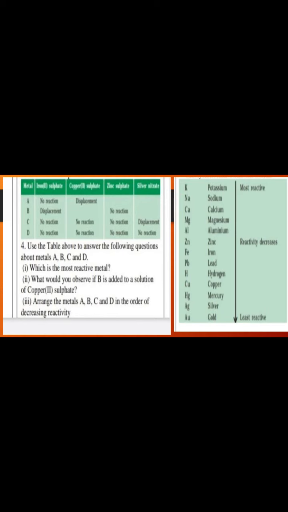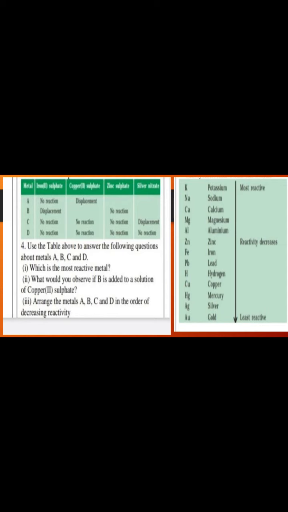Now B is displacing iron. So if B is able to displace iron, then B must be above iron, and with zinc it is not showing any reaction, that means it will be either zinc or below zinc. Between iron and zinc no one is there, so B must be zinc. C is showing no reaction with copper, zinc and iron, and only displaces silver from silver nitrate. So it may be either mercury or copper itself. And the last one is showing no reaction with all of them, so it is the least reactive.